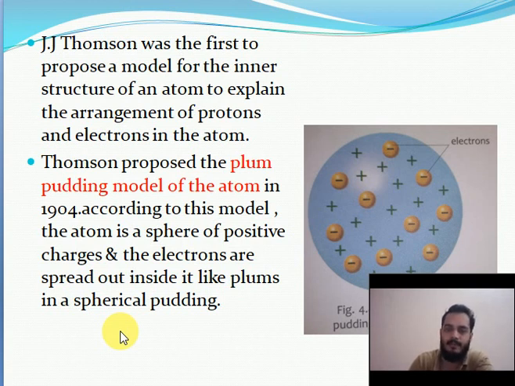According to this model, the atom is a sphere of positive charge and the electrons are spread out inside it like plums in a spherical pudding. That is given in the picture here. So we also see that positive and negative charged particles are present inside the atom.